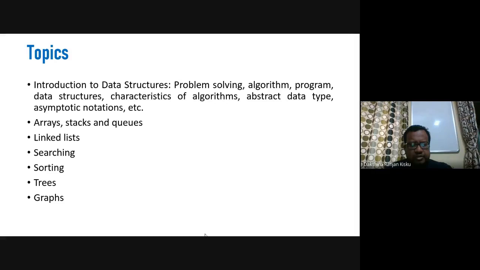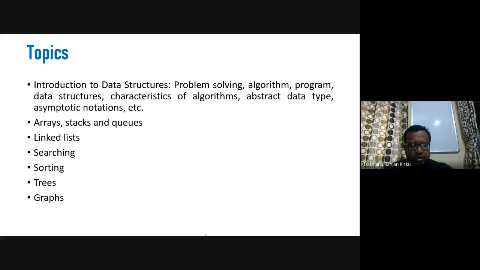Then we will talk about the linked list. Linked representation of linear lists will be discussed in this topic: singly linked list, doubly linked list, and circular linked list, with different operations like insertion, deletion, and searching. We also talk about polynomial representation using linked lists, including addition of two polynomials. And in searching, we will talk about sequential search and binary search.